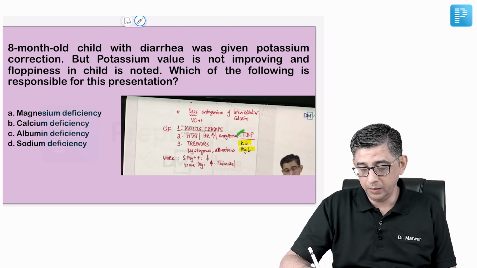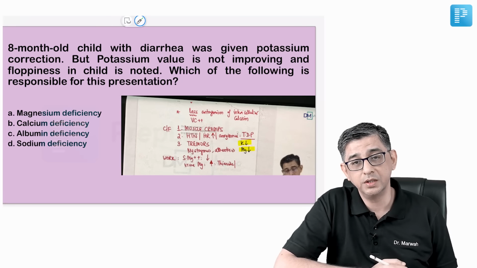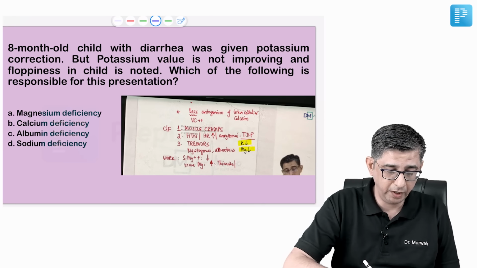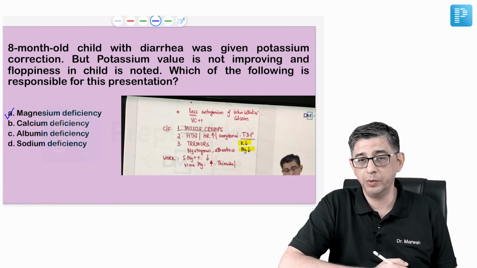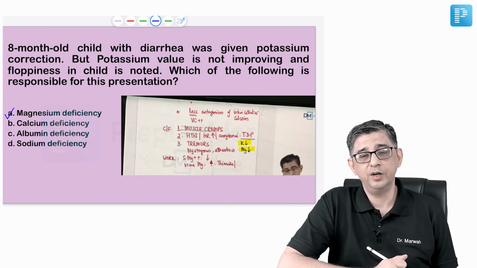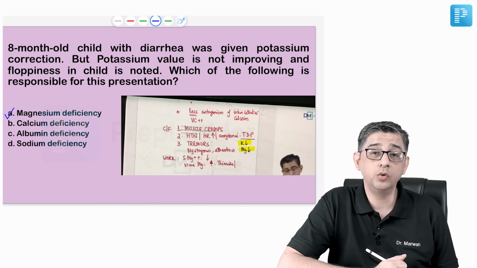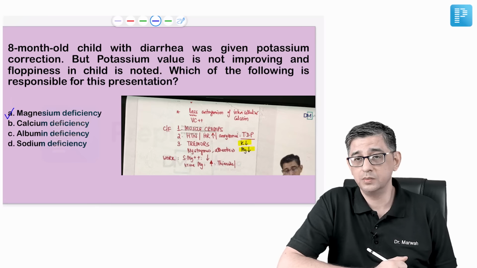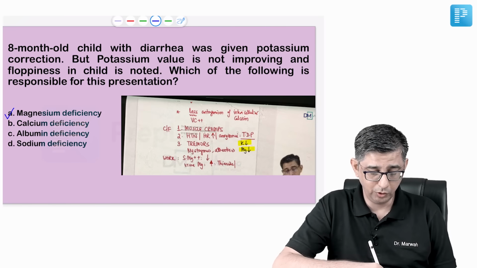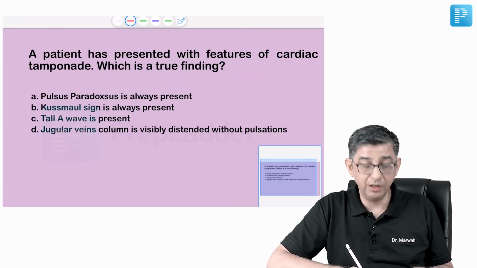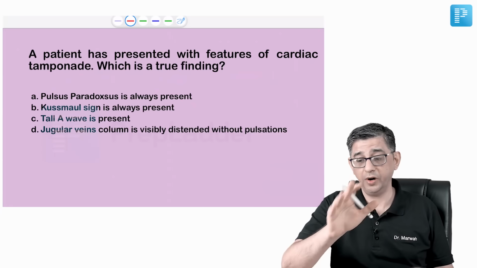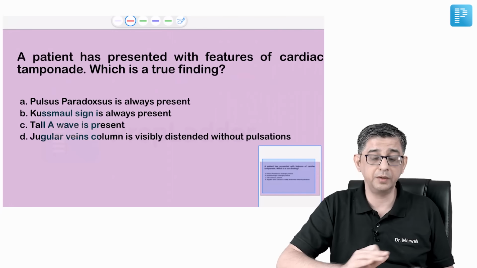Now, because hypokalemia and hypomagnesemia can coexist, if by giving potassium correction there is no improvement, you have to give magnesium to the patient. The answer to this question would be option A. There's no great fact for this question. It's just a standard theory fact that most of the time in children who are malnourished, who have diarrhea on a long-term basis, magnesium deficiency can be present. So once you correct the magnesium deficiency, potassium values will also come back to normal. Today you have learned that potassium and magnesium deficiency can coexist in a patient. I hope that point should be added to your notes.